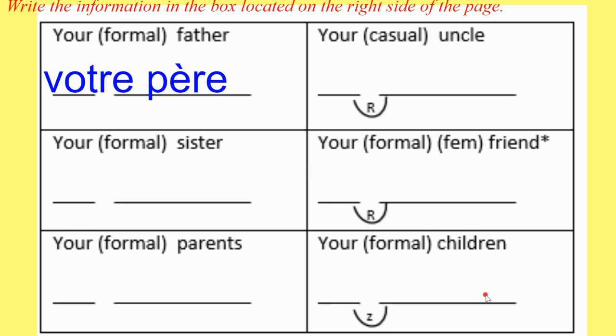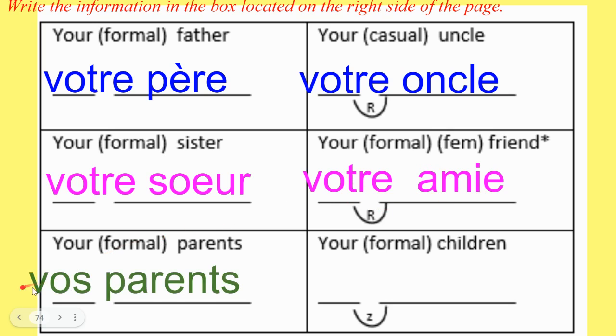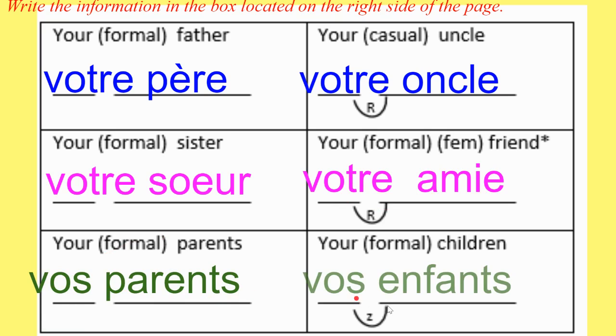So it's going to look like that. Votre père, your father, formal. Votre oncle, your uncle. That should be formal. I'm so sorry, this here is wrong. If you want to cross that out and put formal here, this is actually wrong. Your sister, votre sœur, and votre ami. We don't have a problem here with that vowel sound. Votre ami, it just flows. Vos parents, your parents. And vos enfants. Normally vos, the S is silent, but here we're going to pronounce it like a little z, vos enfants.